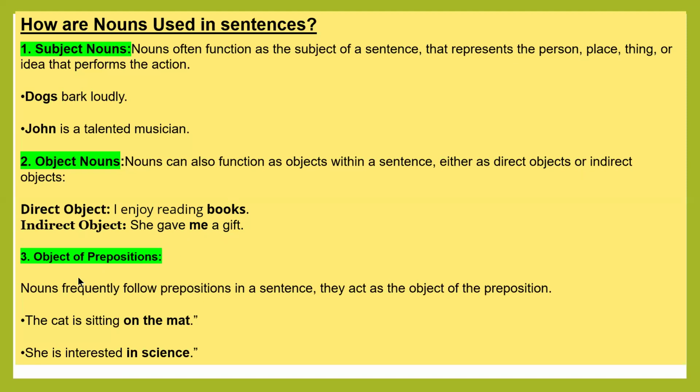A noun can be used as the object of a preposition also. Nouns frequently follow a preposition in a sentence, and at that time it becomes the object of the preposition. The cat is sitting on the mat. She is interested in science. So on is a preposition, in is a preposition, and mat or science becomes the object of the preposition. So nouns are used as a subject noun, object noun, and object of a preposition.